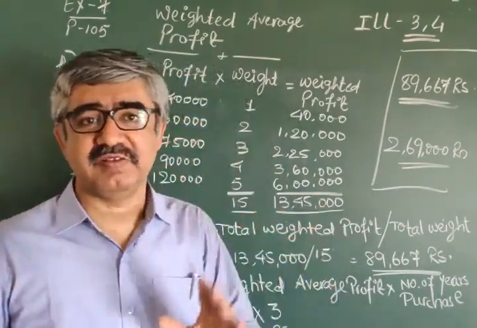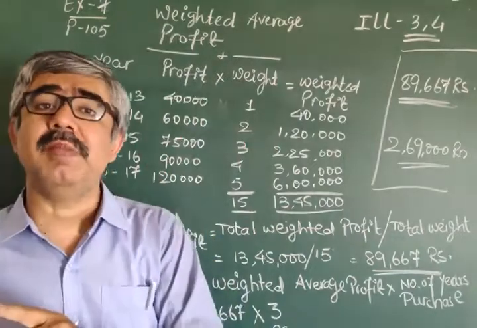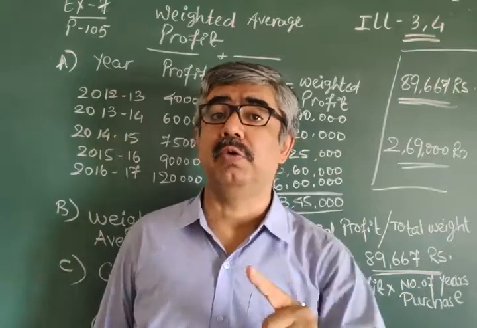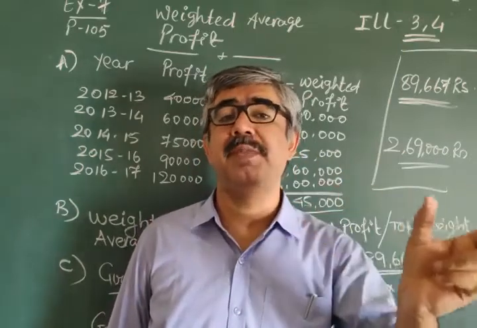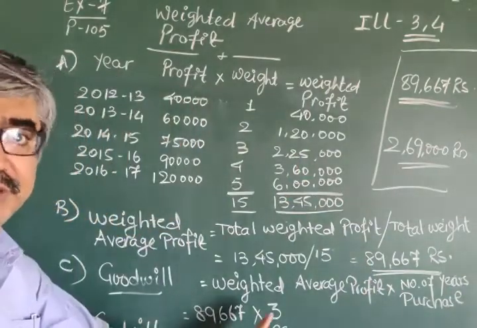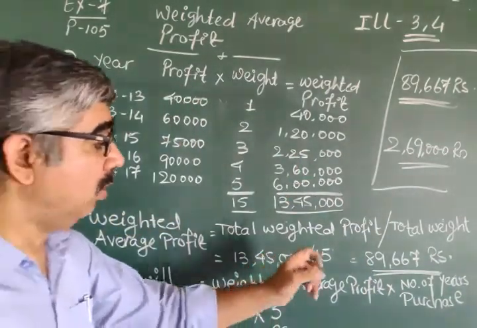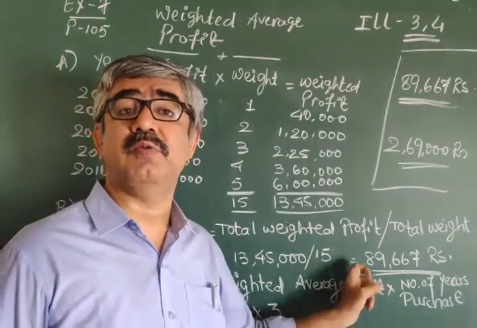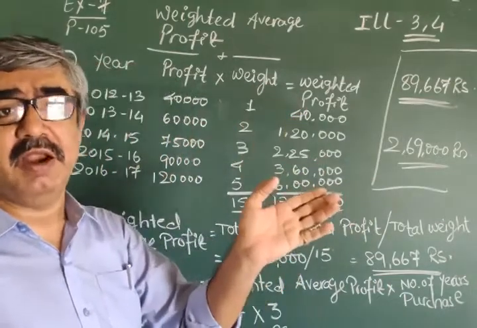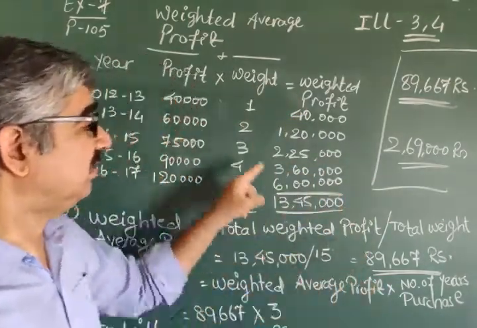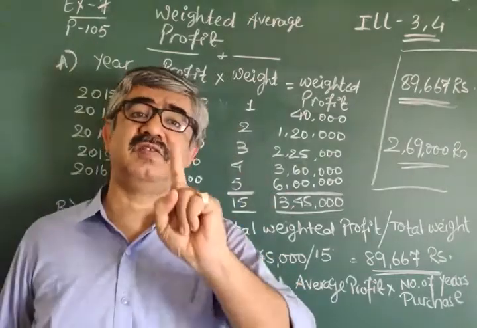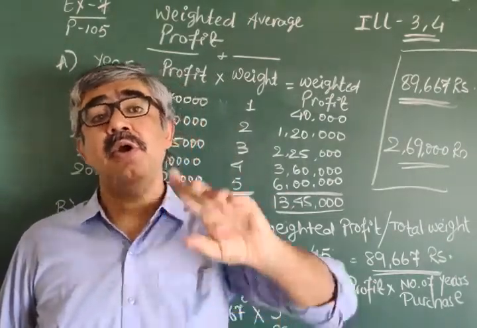In both methods, as one step, you have to solve either the simple average or the weighted average. You are not supposed to write the formula of goodwill over there, but you have to find this. You have to find this if weighted average is applied, and if simple average is applied, you have to find the simple average. Means these steps you have to do as a single step in that method.